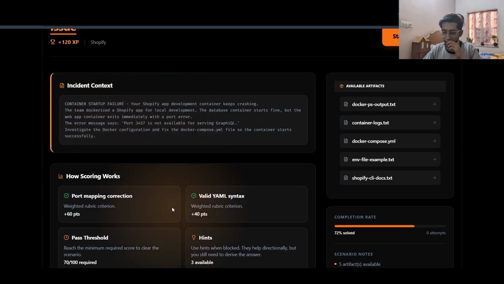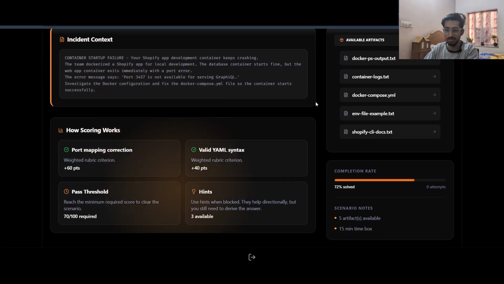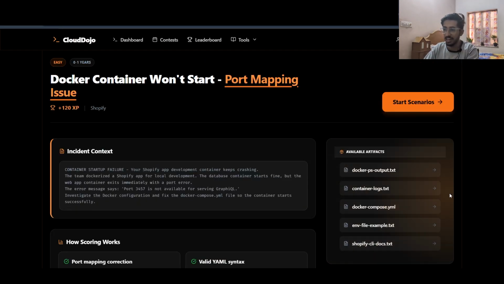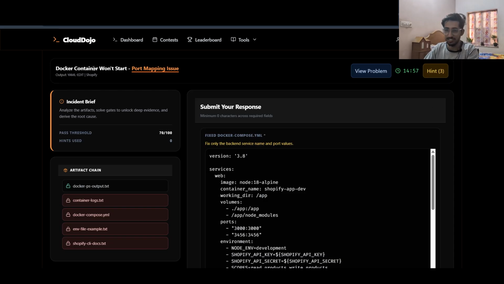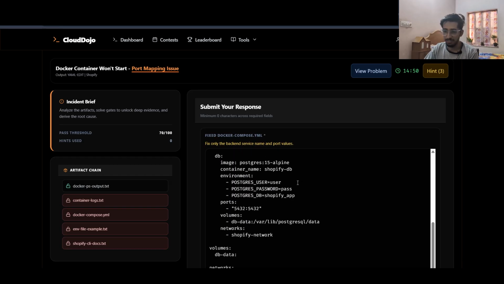After completing this problem, you will get points, and there are some constraints to pass this scenario, and these are the artifacts available to solve it. I can click on start scenario, and the scenario will start. Now there is this artifact chain, and on the right side we have this YAML file.